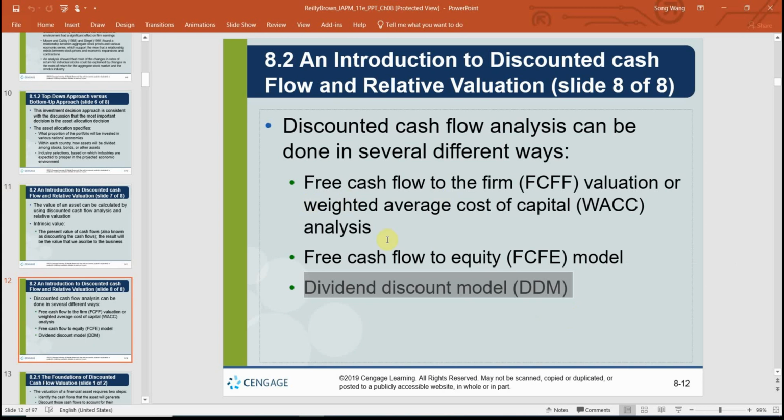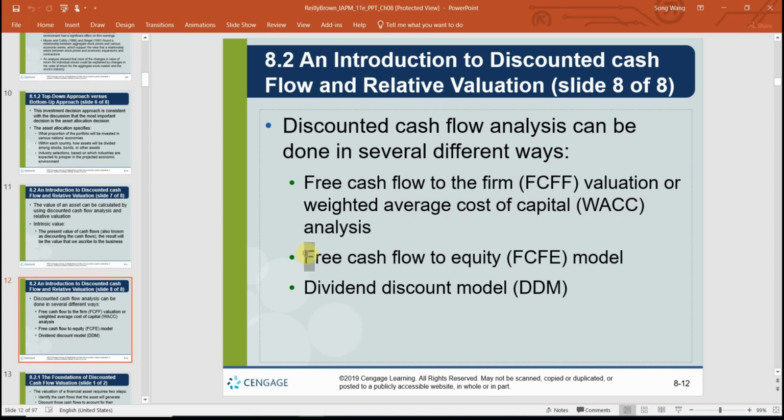And also there are companies who do not pay dividends, like Facebook, but still they are making money from their sales and all the operations. So for the companies that are not paying dividends, we're going to use the free cash flow to the firm, FCFF. So this valuation is based on the free cash flows, which could be made of capital investments, operating cash flows, salvage cash flows, and a change of inventory, and so on. And you will need to discount the free cash flows based on the weighted average cost of capital.